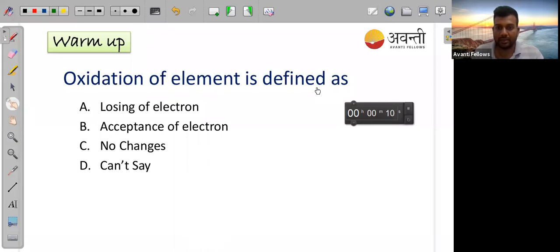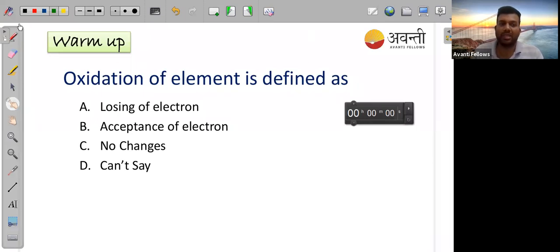Mahesh, correct. Susmita, correct. Sahil, check once. Praveen, check once. Acha, another Praveen has given the answer correctly. Arjun also correct. Okay, I'm ending the poll here. Girish, just check once. I think your answer is wrong. Dhanya Sri, correct. So you can see 60% people are telling option A is correct, and it is correct also.